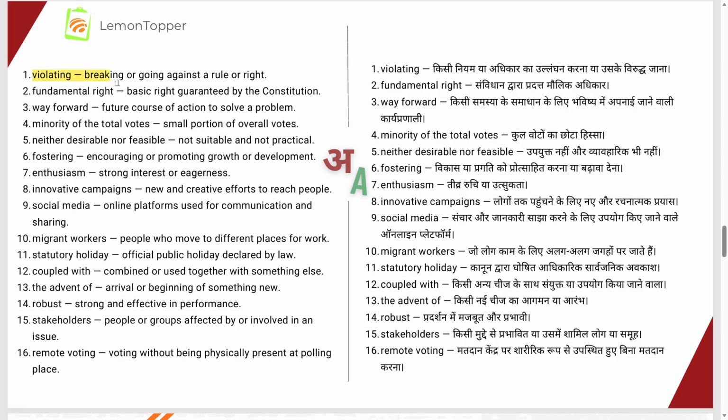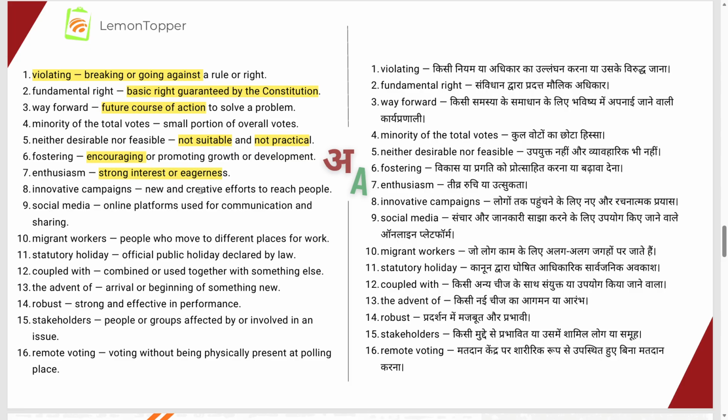So violating means breaking or going against a rule. Fundamental right means the basic right granted in the constitution of the country. For us, it is in Part 3. Way forward means what is the future course of action to solve a particular issue or problem. Minority of the total worth, a small proportion, neither desirable nor feasible. So it says that it is not suitable and also not at all practical. Fostering means something encouraging. Enthusiasm means a strong interest or eagerness towards something.